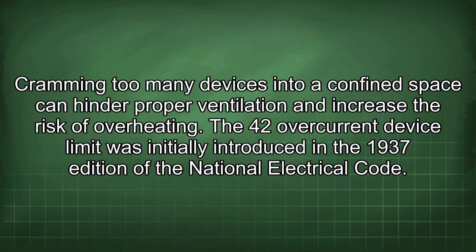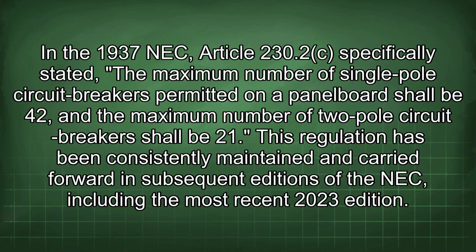The 42 overcurrent device limit was initially introduced in the 1937 edition of the National Electrical Code. In the 1937 NEC Article 230.2 specifically stated, the maximum number of single-pole circuit breakers permitted on a panel board shall be 42, and the maximum number of two-pole circuit breakers shall be 21. This regulation has been consistently maintained and carried forward in subsequent editions of the NEC, including the most recent 2023